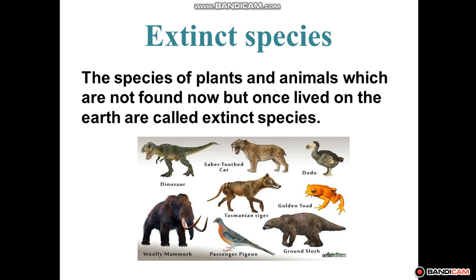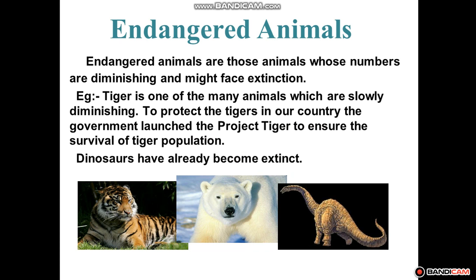The species that are at high risk of becoming extinct are listed as extremely endangered species. For example, thick-billed parrot, shearwater duck, etc. are some extremely endangered species. The Malabar large spotted civet, okay, forest owlet are some critically endangered species living in India. Students, one of the common examples, the tiger, is one of the many animals which are slowly diminishing. To protect the tiger in our country, the government launched Project Tiger to ensure the survival of the tiger population.